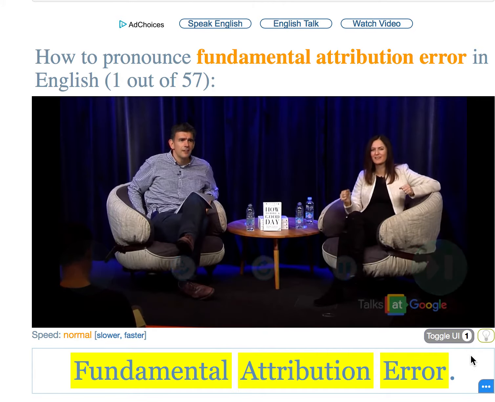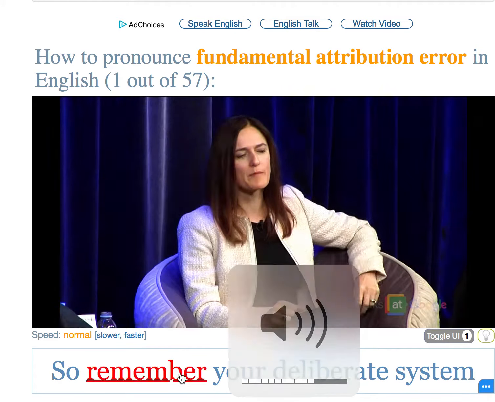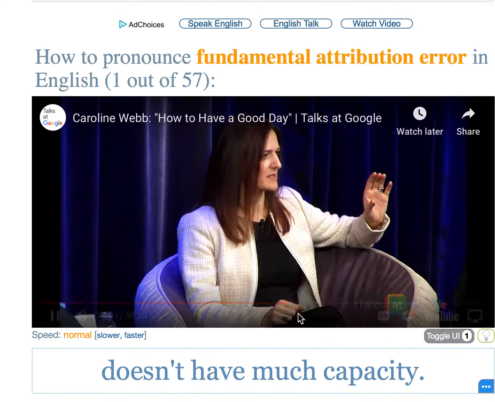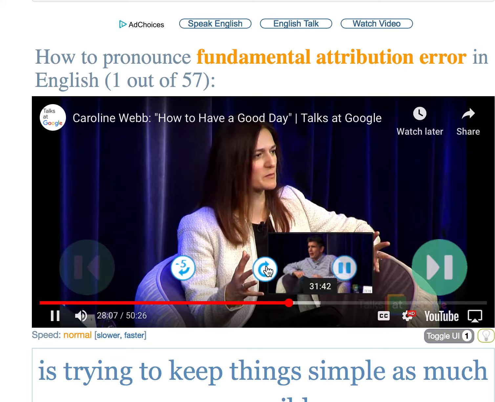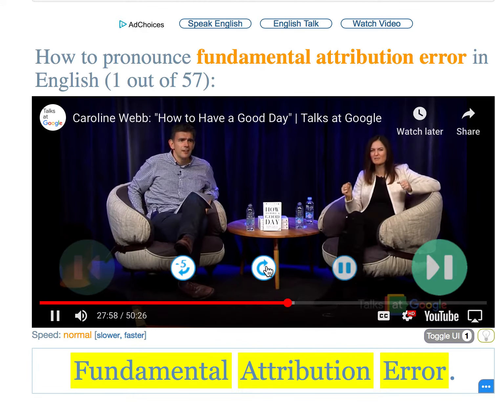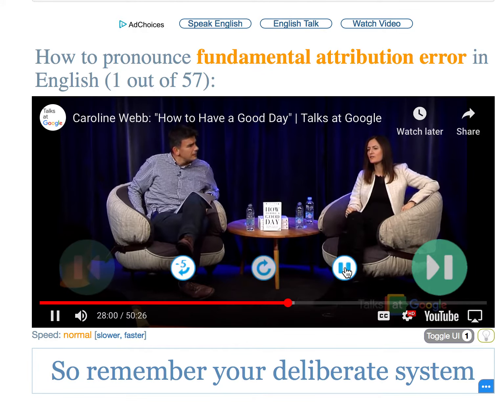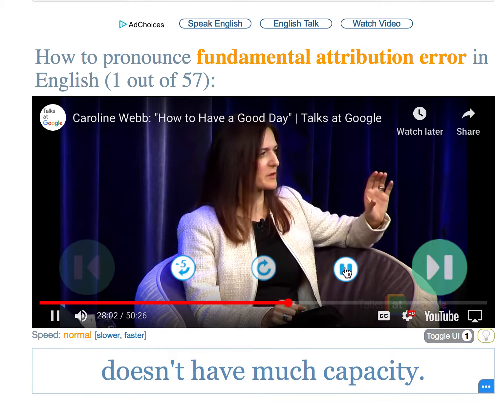As well, a fundamental attribution error. So remember, your deliberate system doesn't have much capacity. Remember that your automatic system is trying to keep things simple as much as possible. As well, a fundamental attribution error. So remember, your deliberate system doesn't have much capacity.